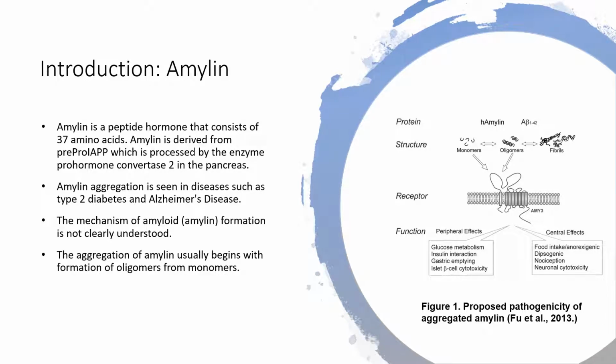Amylin, or islet amyloid polypeptide, is a peptide hormone comprised of 37 amino acid residues. Amylin is derived from pre-pro-IAPP, a protein 87 amino acids long, after it is cleaved at the amino terminus and processed by the enzyme prohormone convertase 2. This occurs in the pancreatic beta islet cells, and as such is co-secreted with insulin.